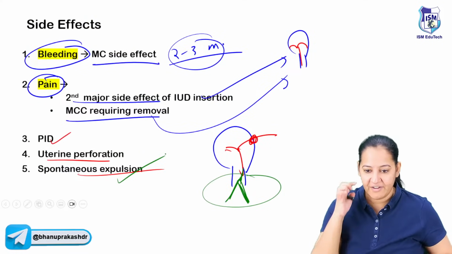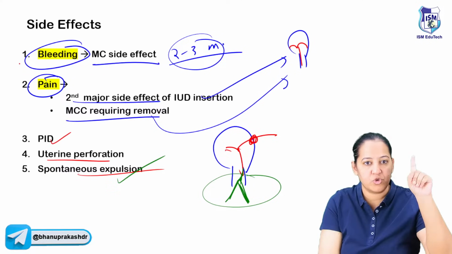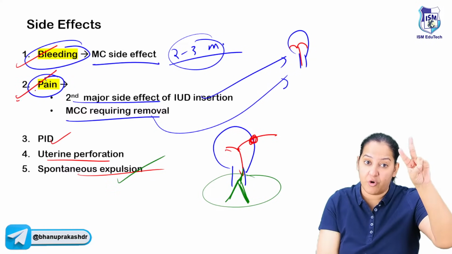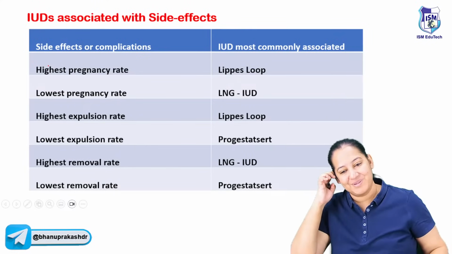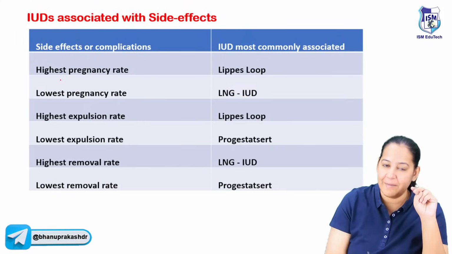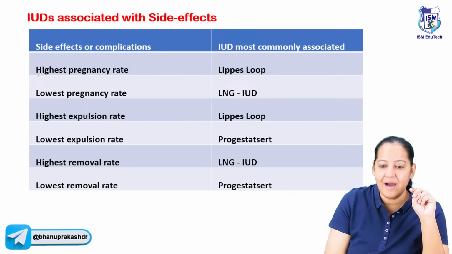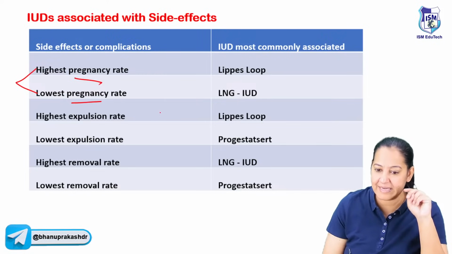Now you got the side effects. On side effects, you get only two PYQs: the most common side effect, and the most common side effect which requires removal. Now tell me 6 questions, 6 answers. Tell me the IUCD which has the highest pregnancy rate, and which has the lowest pregnancy rate. What do you mean by pregnancy rate?